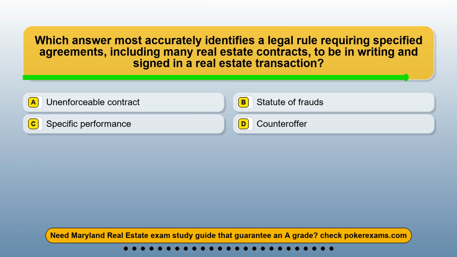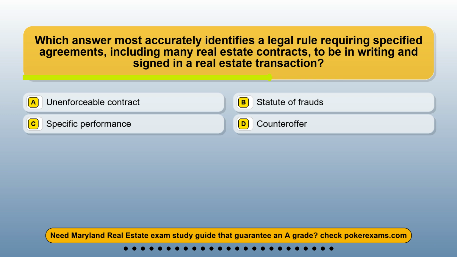Question 2. Which answer most accurately identifies a legal rule requiring specified agreements, including many real estate contracts, to be in writing and signed in a real estate transaction? Option A. Unenforceable contract. Option B. Statute of frauds. Option C. Specific performance. Option D. Counteroffer.